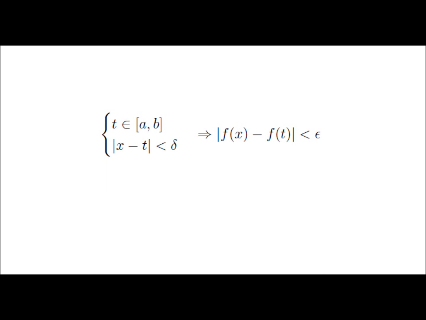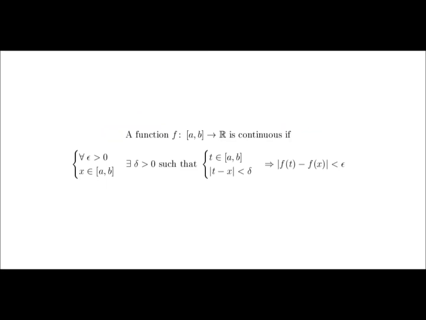So if you remember from earlier in the definition, we're going to say we pick an epsilon and we pick some value x, and then for those two values there's some delta that makes this condition true, that says when you pick a t that's close enough to x, then you can make the outputs arbitrarily close to each other. Essentially, a small change in the input means a small change in the output.